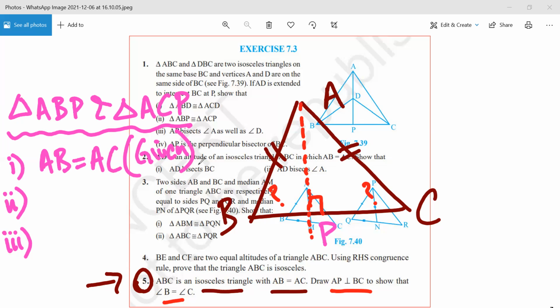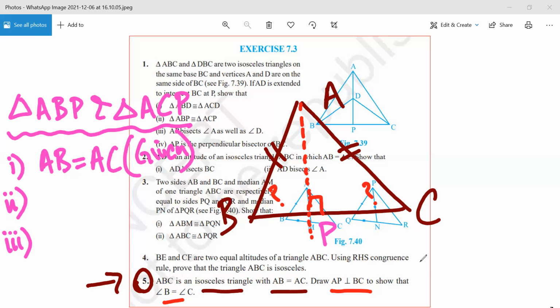Angle B equals angle C. But this is what we have to prove. Sir, B is equal to angle C, but it's an isosceles triangle. But here we have to prove it. I understand what you were saying. You are using the property of isosceles, but here we have to prove. Have you understood what I have said? Yes, sir. Here we have to prove.